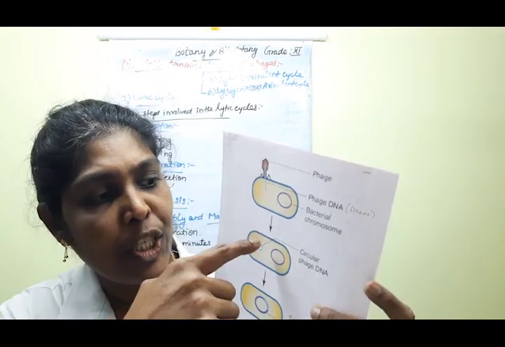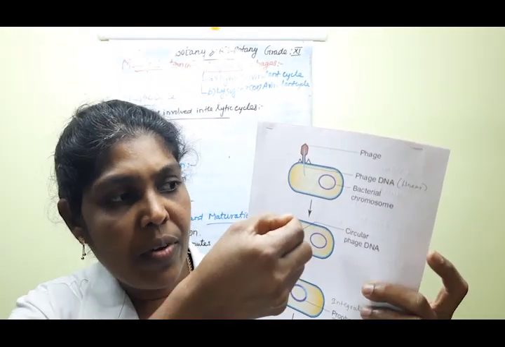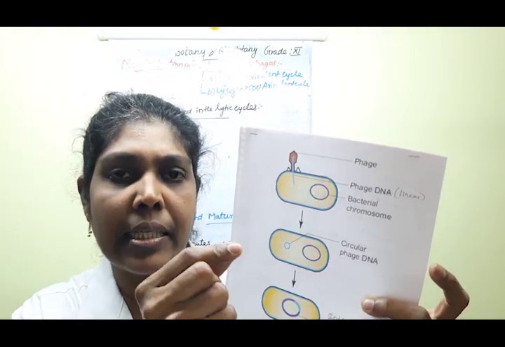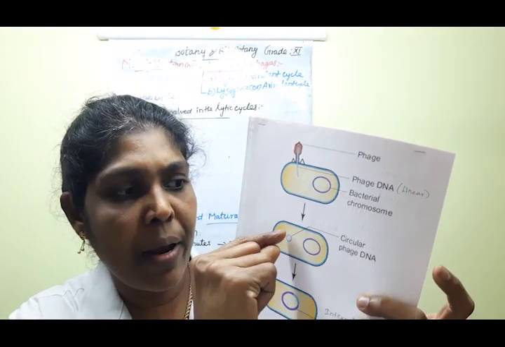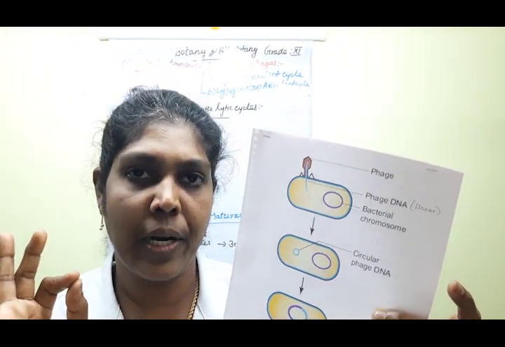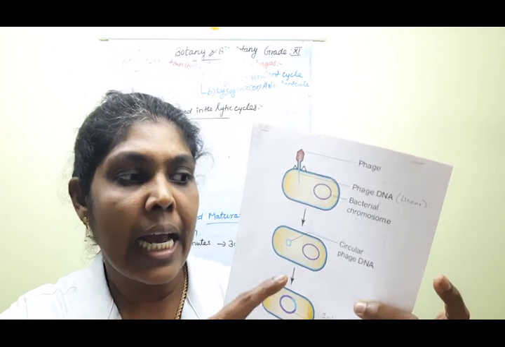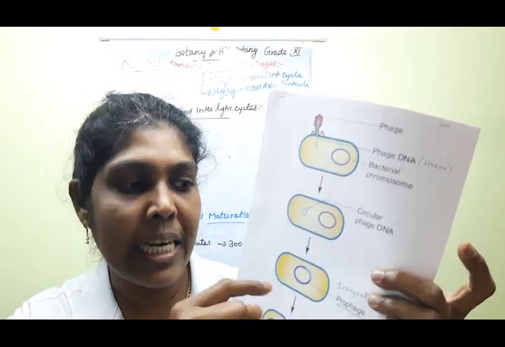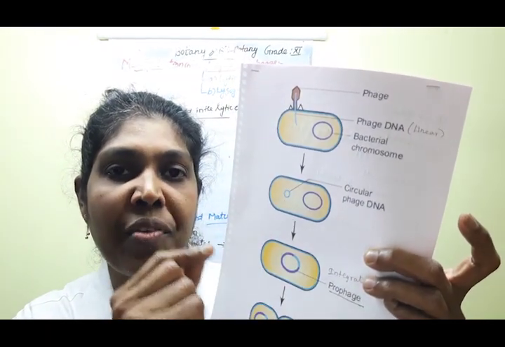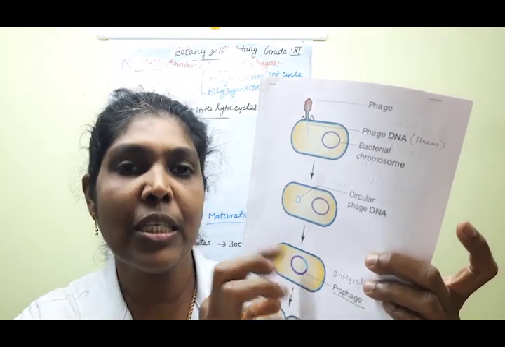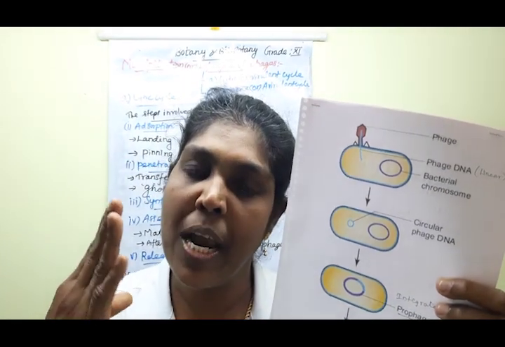Consider the phage DNA molecule. First, it enters inside the host cell in a linear form, and then it becomes a circular shape. Then this circular phage DNA is integrated with the bacterial chromosome. This integrated DNA of the phage particle in the bacterium is called the prophage. So what do you mean by prophage?